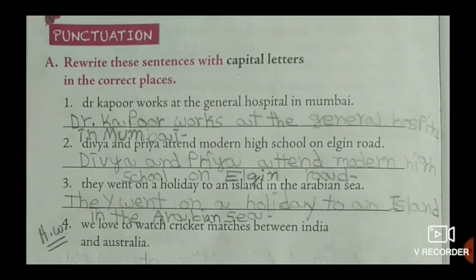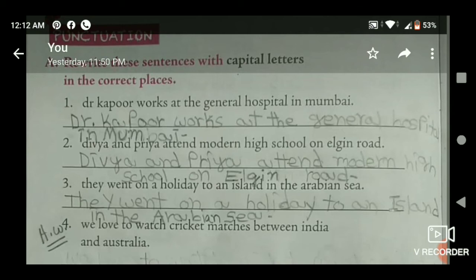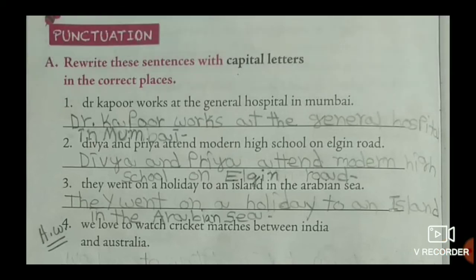And the second one, Divya and Priya attend Modern High School on Elegant Road. So children, here also in the names Divya and Priya we should use a capital first letter, and here Elegant, name of the place. That's why we should use capital E. End of the sentence we should use a full stop. Okay.